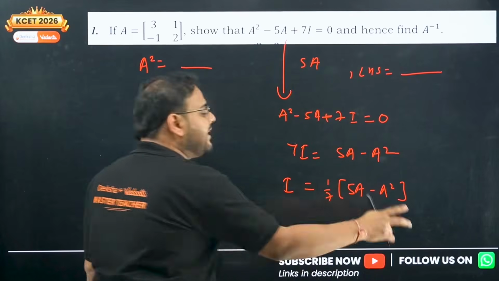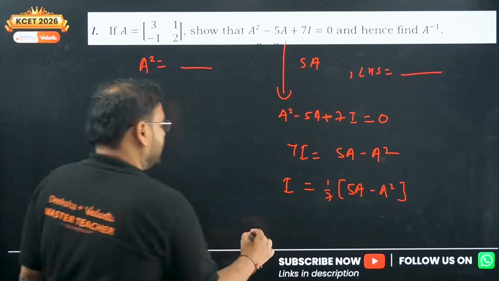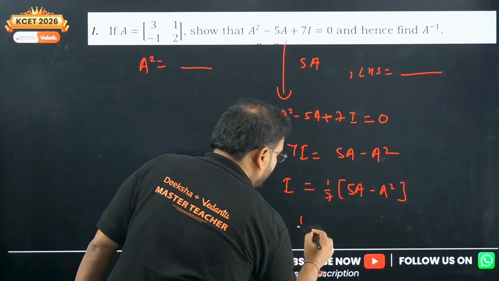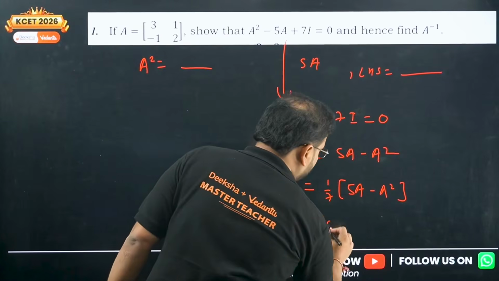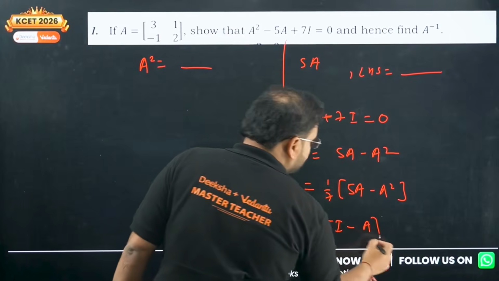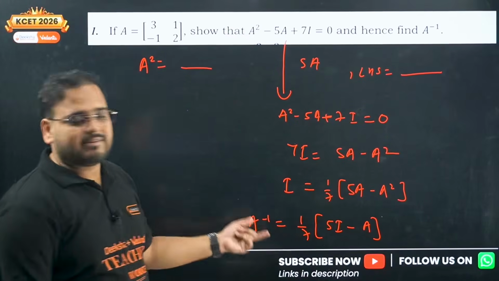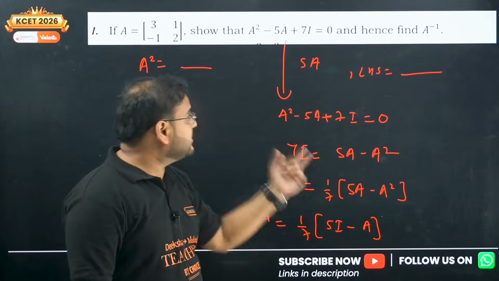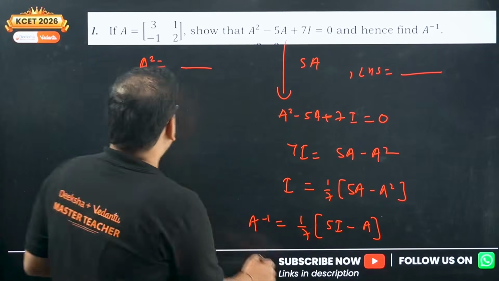Now simply apply inverse to both the sides. You'll end up with A inverse is 1 by 7, the constant outside. We have 5 into A inverse A, that is I, minus A. So 5I minus A upon 7 will be the result. 5I you can find, A is already given to you. Okay, so 5I is what?